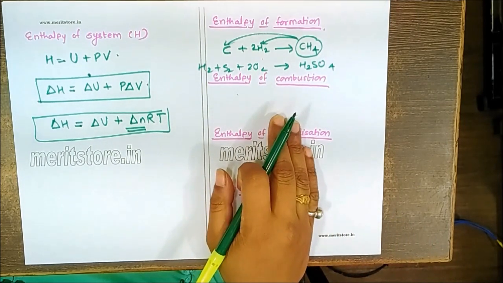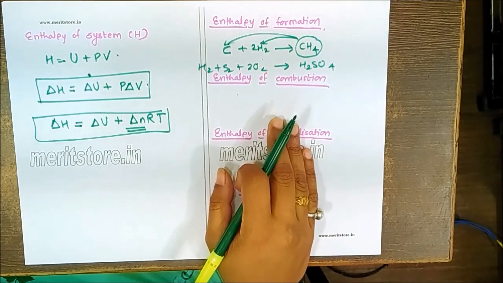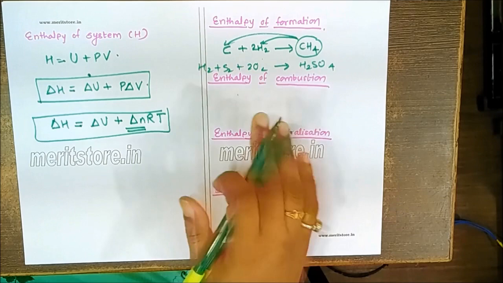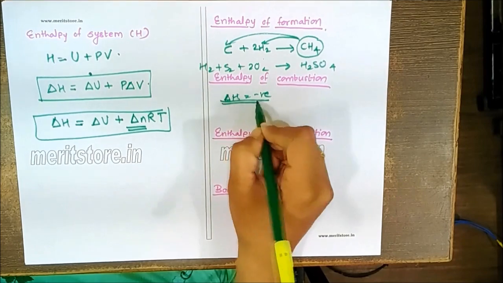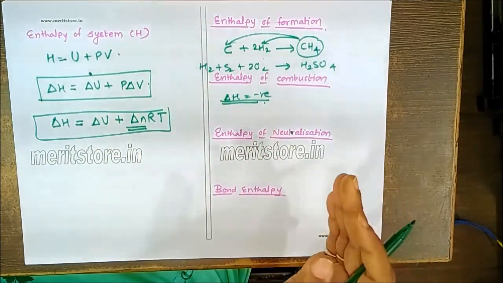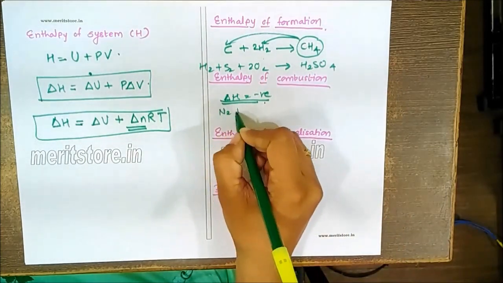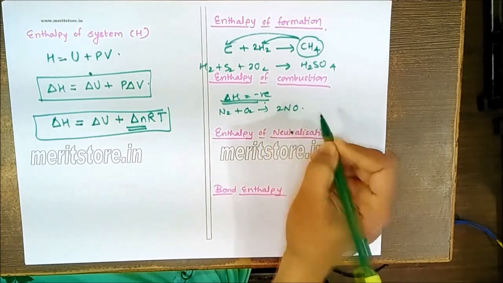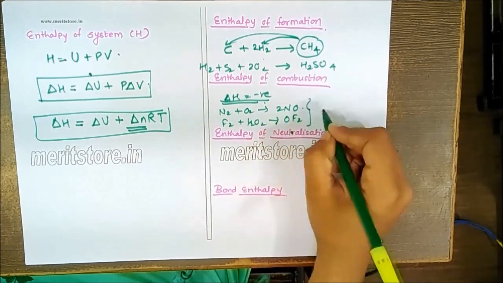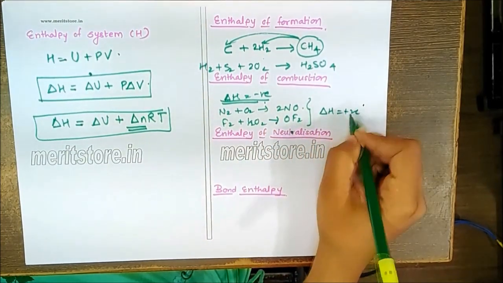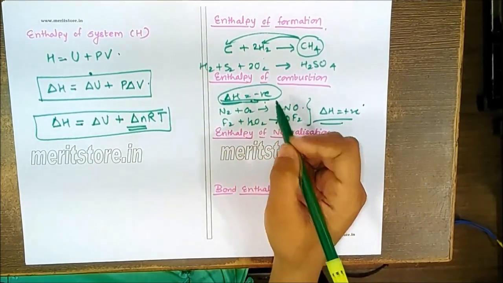Now next is the standard enthalpy of combustion, which is accompanying 1 mole of a substance in its standard state when it is burned in excess of oxygen or air. You will find this enthalpy of combustion is always negative. But there are some reactions where the combination with oxygen, leading to combustion, gives delta H positive. So remember these two examples: N2 plus O2 giving 2 NO, and F2 plus half O2 giving OF2. Both these reactions have delta H positive. So these are exceptions. Otherwise, enthalpy of combustion you will always find to be negative.